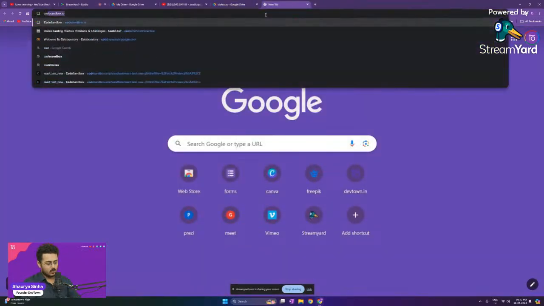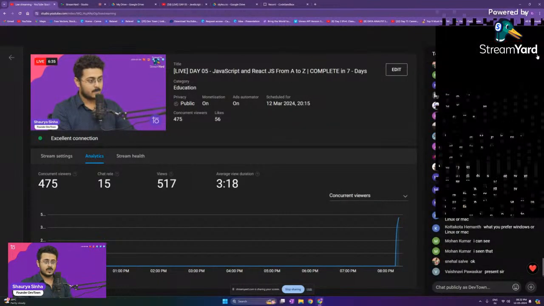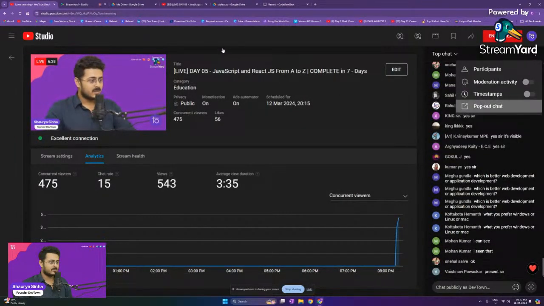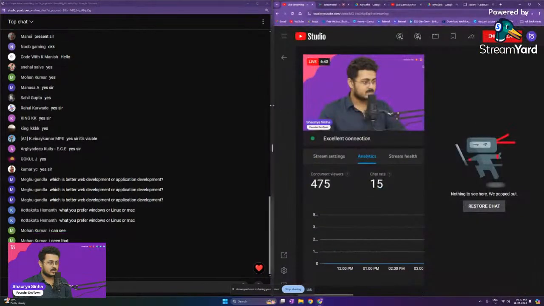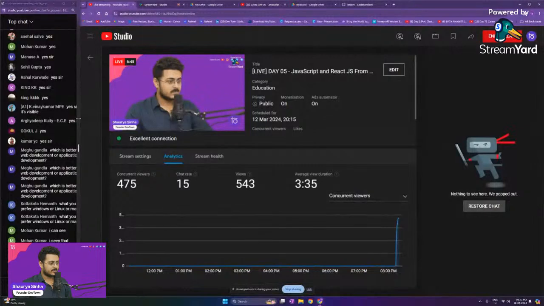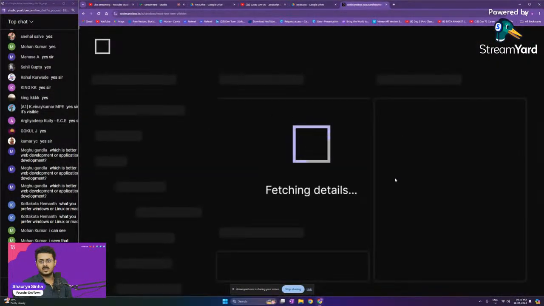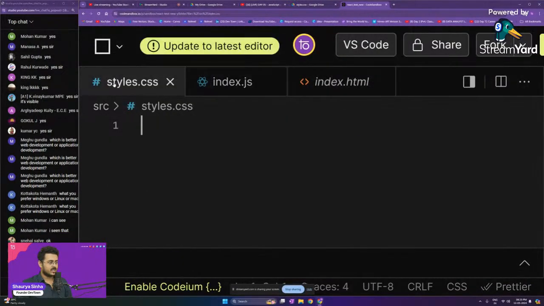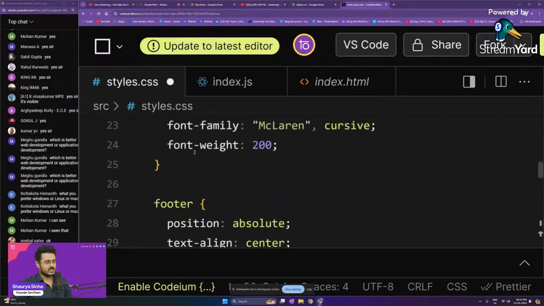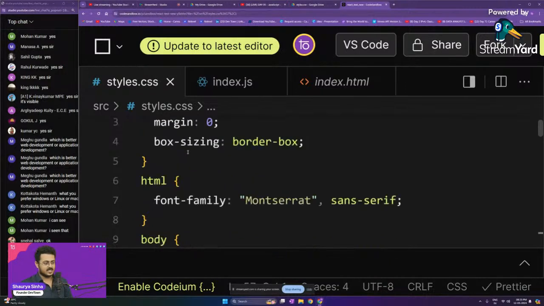I'm going into my CodeSandbox guys, the one that we were using yesterday. In the meanwhile, I'll just open up your live chat on my screen. Okay, let's put it up on the left hand side. So this is the particular React CodeSandbox that we were using in yesterday's class. And from here, as you're able to see, this is the styles.css. I'm just pasting everything right over here. As you're able to see, everything has been pasted. I can save it and it's done. That's it. That is all that I have to do.